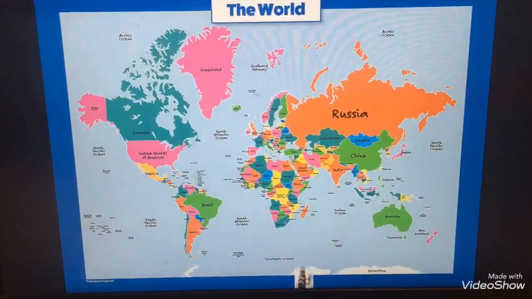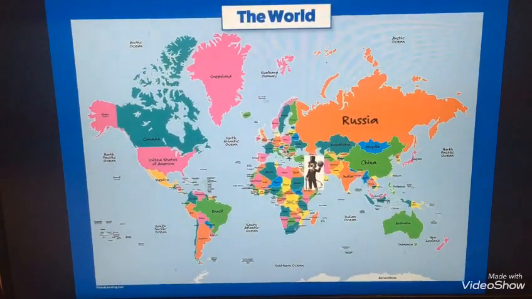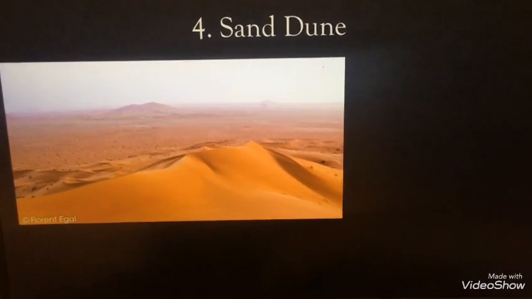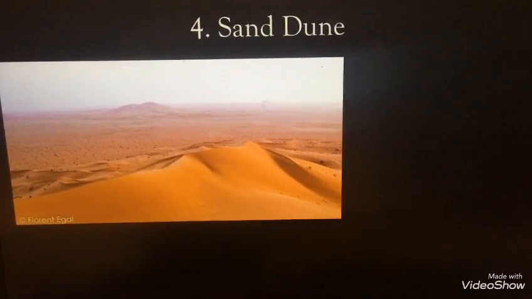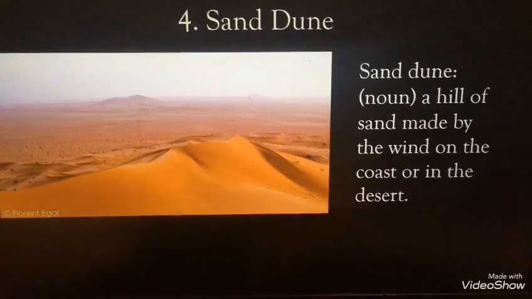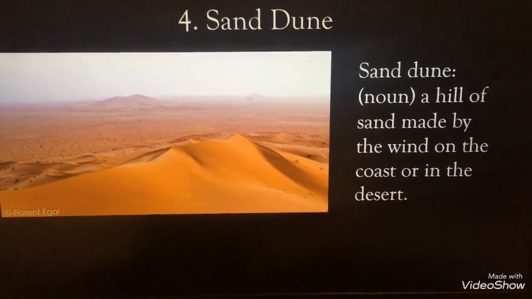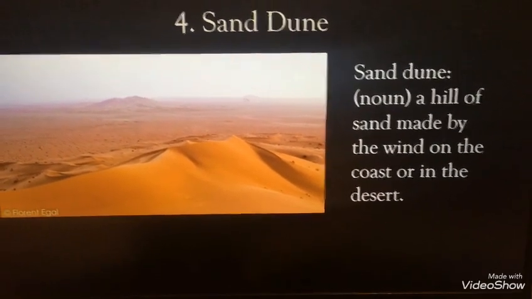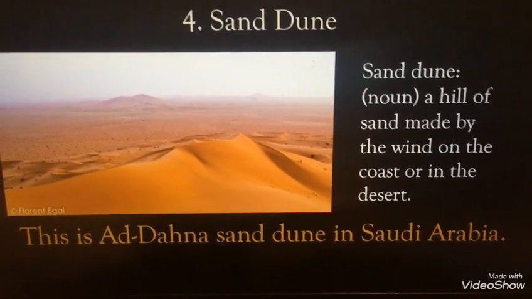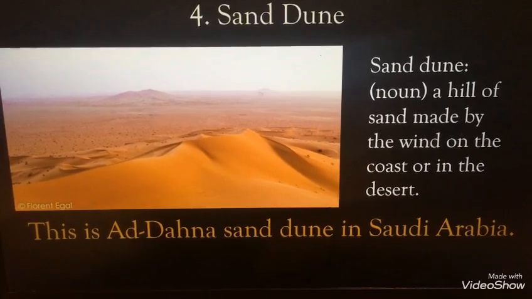Next stop, Saudi Arabia. This is called sand dune. What's a sand dune? A sand dune, it's a noun, a hill of sand made by the wind on the coast or in the desert. This is a Dahna sand dune in Saudi Arabia.